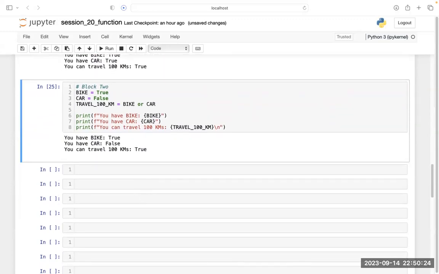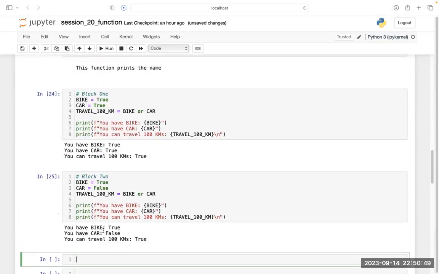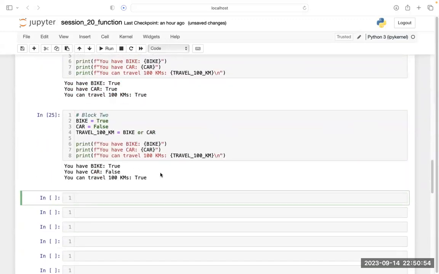Is this clear? Mr. Shankar, is this clear? Because I have done nothing new in this. Everything is the same. Simply I have changed this true false value, and accordingly I am getting this output.